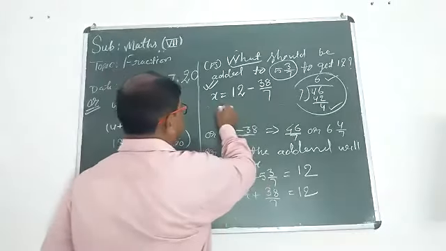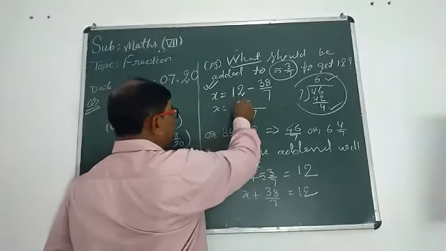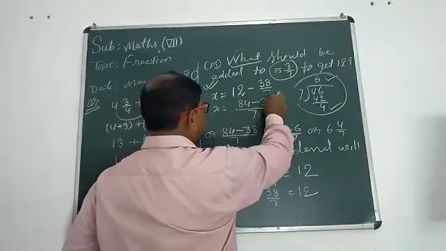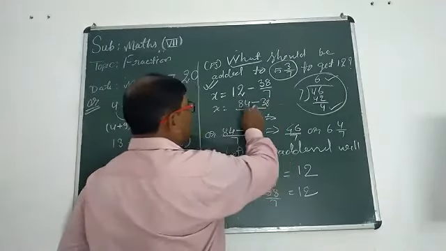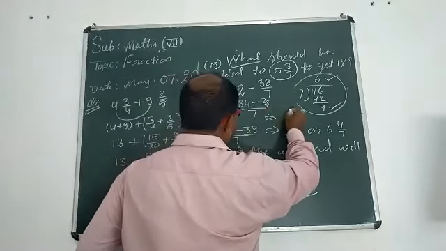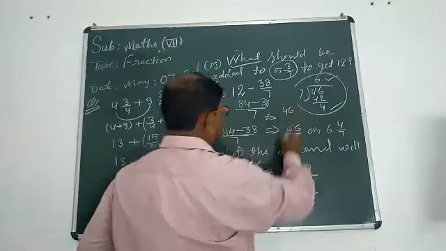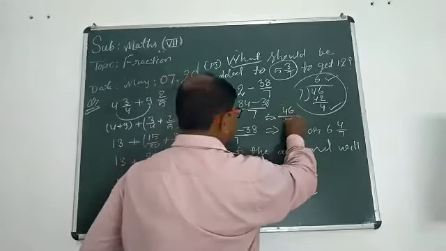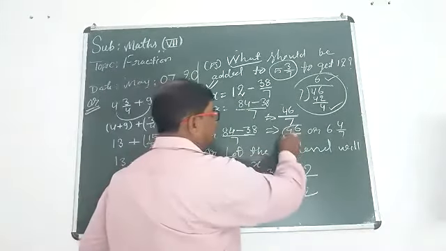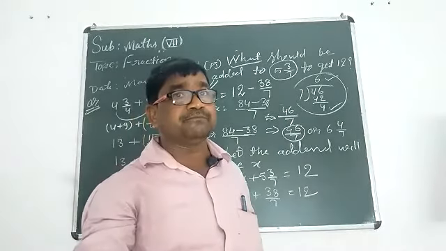LCM of 7 is 7, 12 sevens are 84, minus 38. Now subtract 4 minus 8, take carry, 14 minus 8 equal to 6. Now 7 minus 3 equal to 4, so 46 upon 7. That will be the same answer. In this way, you can do the sum.